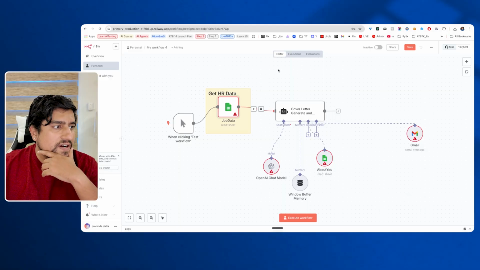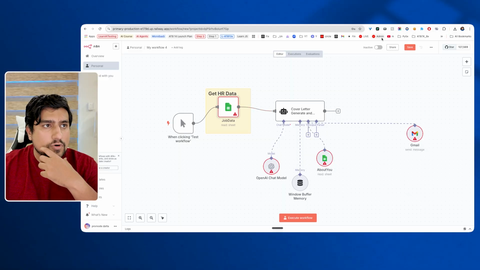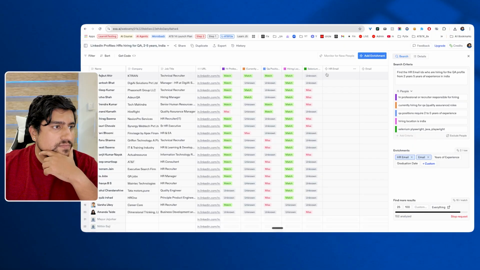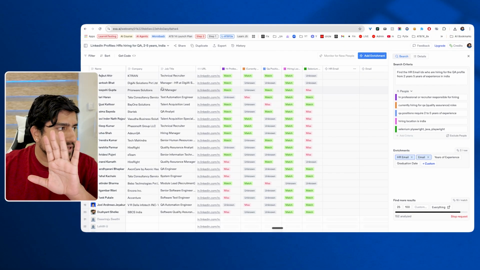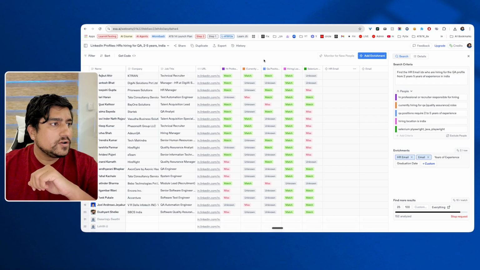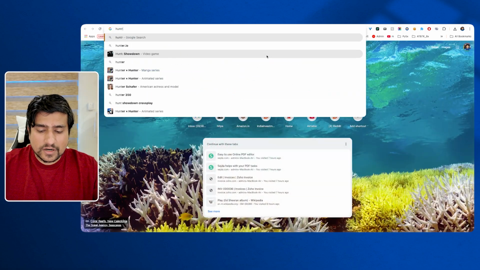You should have the file which is the HR data in an Excel format. Meanwhile, we'll see if we are able to find the HR emails or not. If you are not able to find them, no worries, we still know how to find them. We can use Hunter.io.